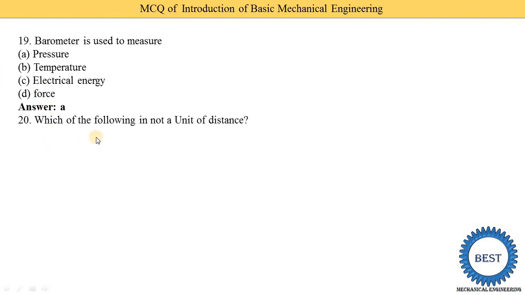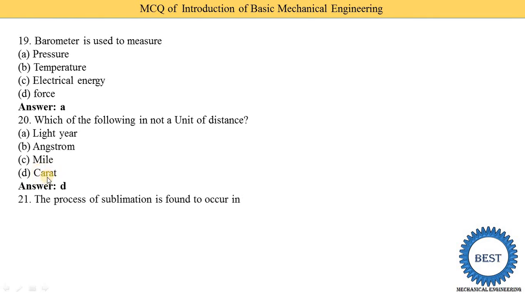Now another MCQ: which of the following is not a unit of distance? Option A is light years, angstroms, miles, and option D is the carat. So the carat is used for weight, not for distance. Light years and angstroms are used to measure distance, very large distances like that between two planets. The carat is the unit of weight. So option D is the correct answer. It is not a unit of distance, but a unit of weight.